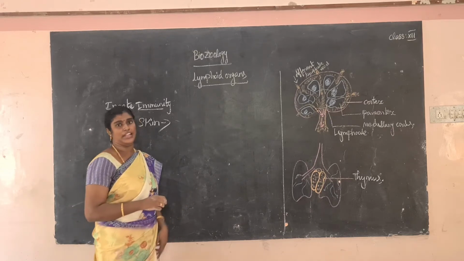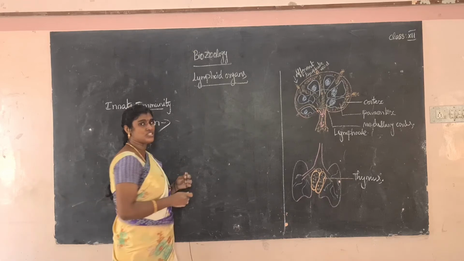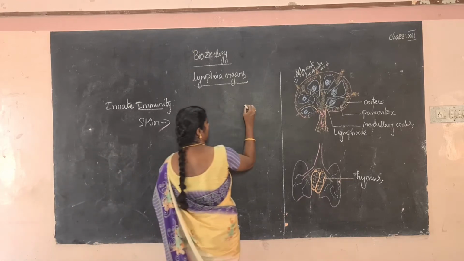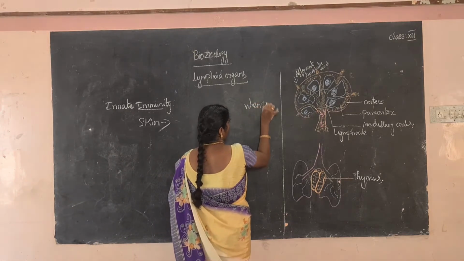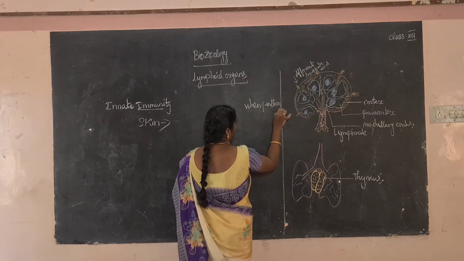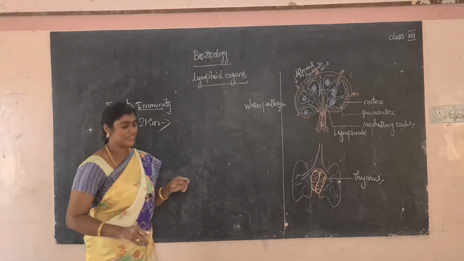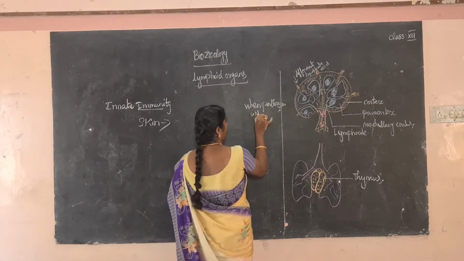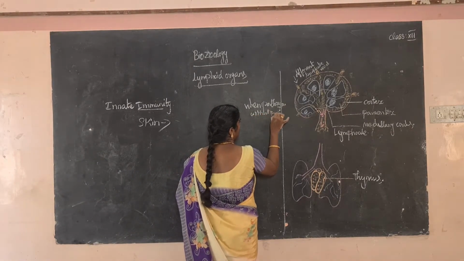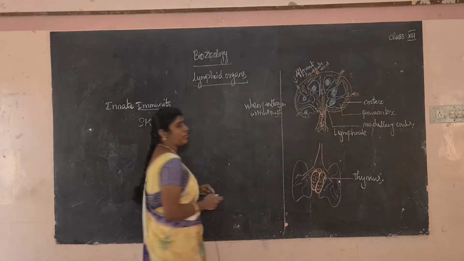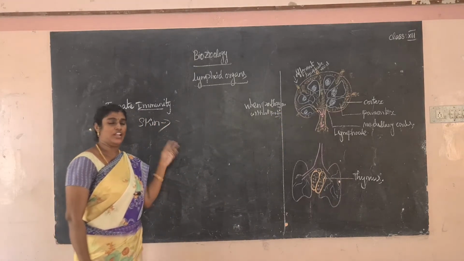What is the meaning of cell mediated immunity? It is when pathogens are destroyed by the cell without producing antibodies. That is cell mediated immunity, and the other is antibody mediated immunity. Okay, I will explain it to you later.